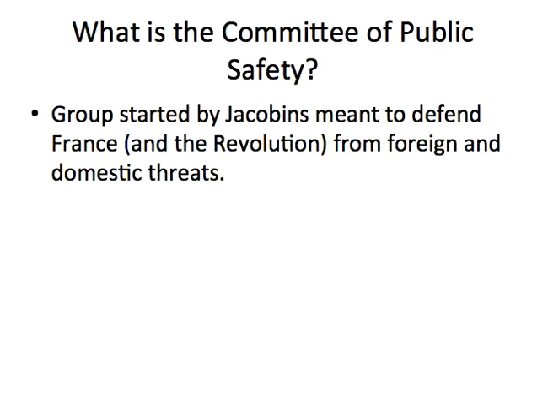All right, what is the Committee of Public Safety? It was a group started by a political party called the Jacobins, and it was meant to defend France from foreign and domestic threats. So foreign means threats outside of the country. That makes sense. Domestic means people inside the country, people inside of France that they thought were against the revolution.